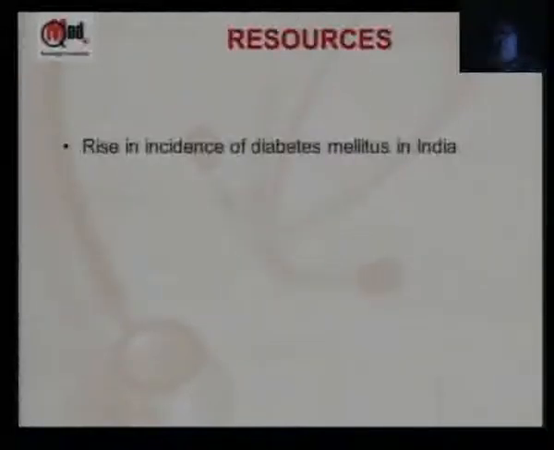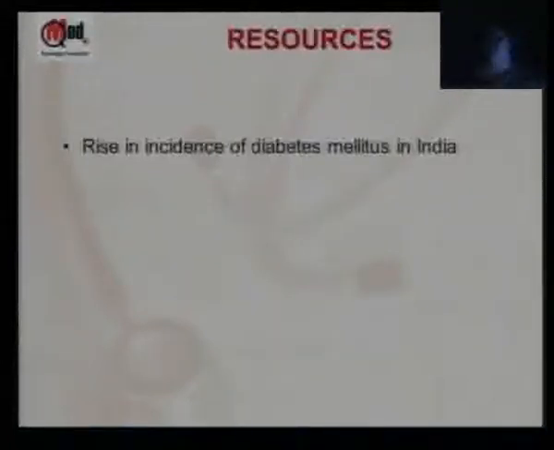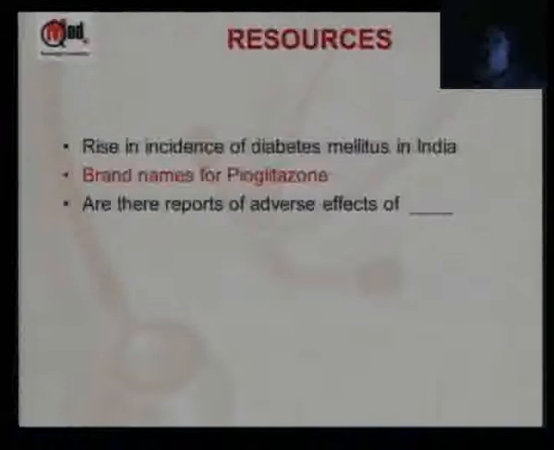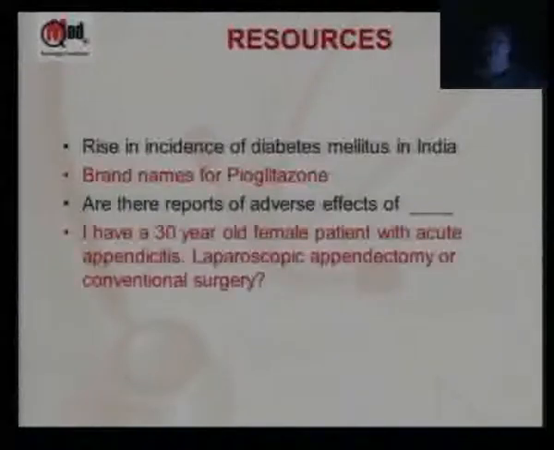Let me see if I can have a quick bit of answers here. Tell me if I would go to type 1 or type 2 or type 3 in each of these. So if I want information on the rise in incidence of diabetes, what kind of resources would I first turn to? I want type 1 or 2 or 3? 2, great. This one? 1. Great. Fill in the blank with any drug. 1 or 2, okay. This one? 3, great.